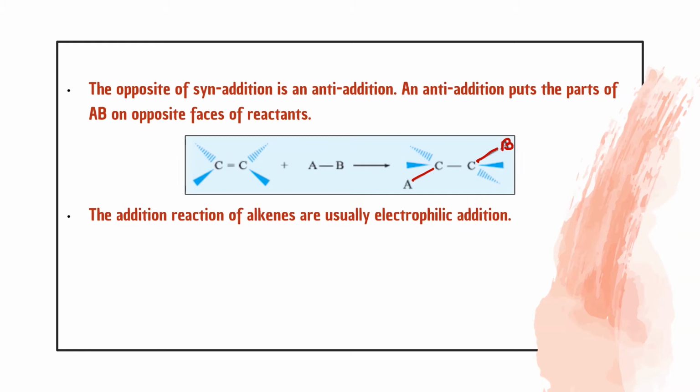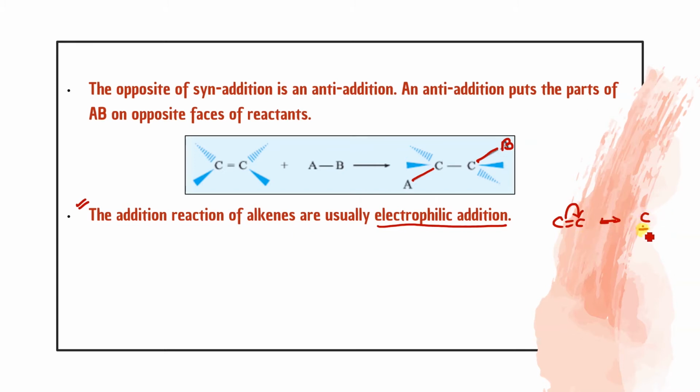The addition reactions of alkenes are usually electrophilic addition. Electrophilic addition, what does it mean? That an electrophile is going to attach. So in general, that means it will lead to formation of a carbocation. Suppose that this bond is undergoing breakage, so this bond is going to break on this side. So what will happen?